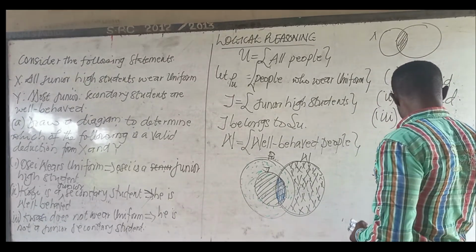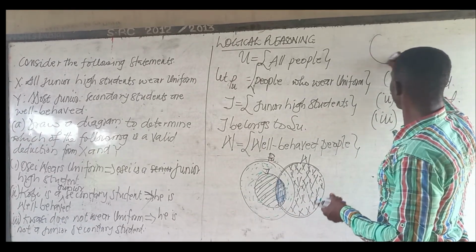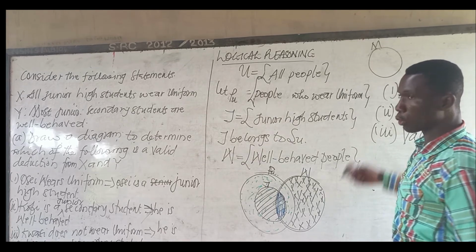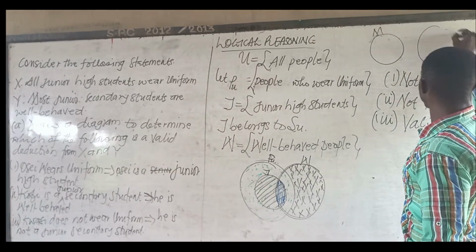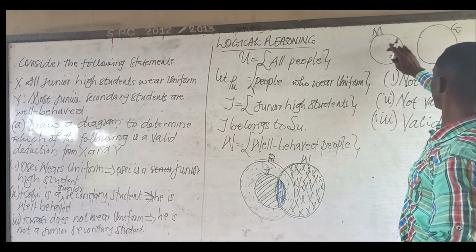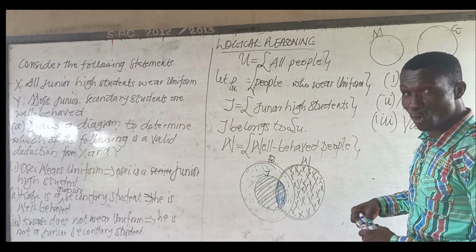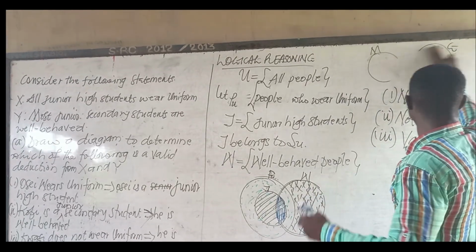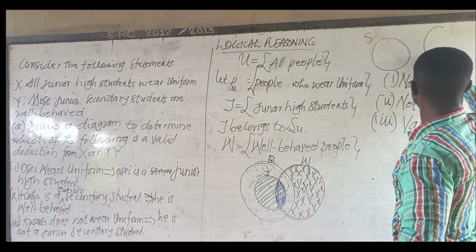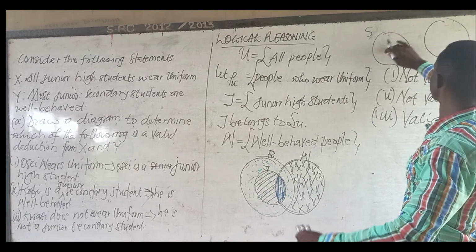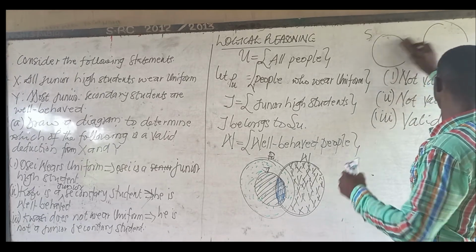But if you say none of the men, so if you have men here, and we have people who are good, no man is good. Now if you have good people, they are disjoint. Because you say no woman is a soldier, it means that if you have soldiers here and women here, they are disjoint. So you should understand the language of logical reasoning.